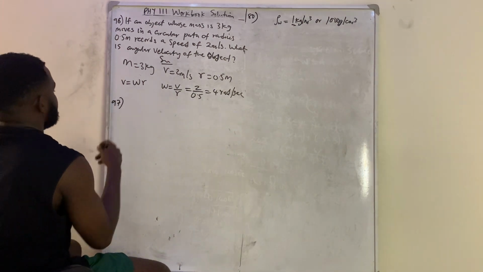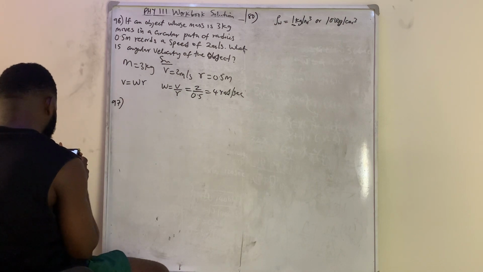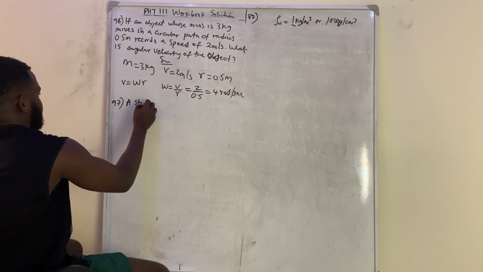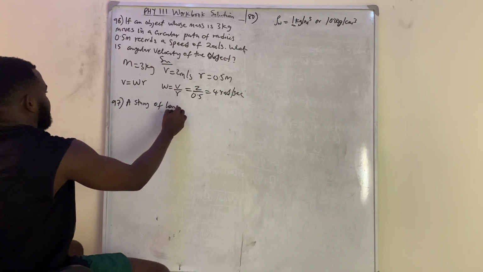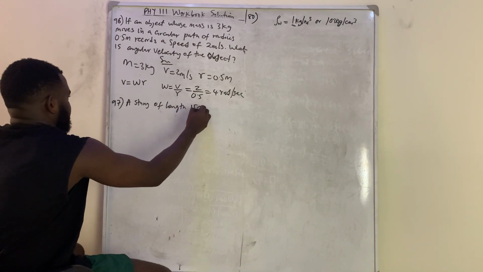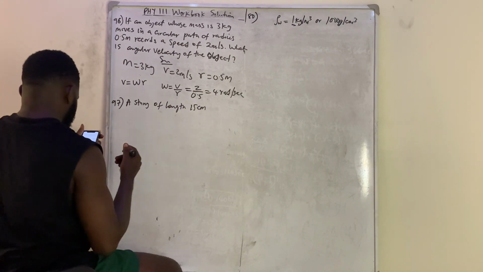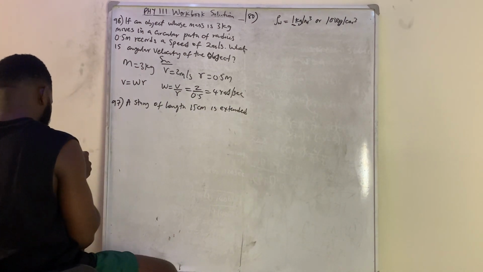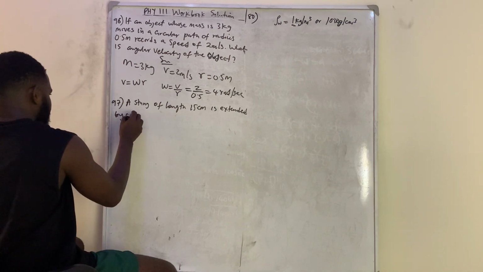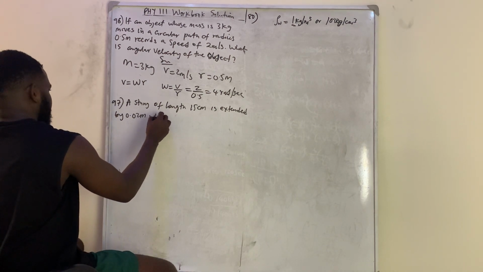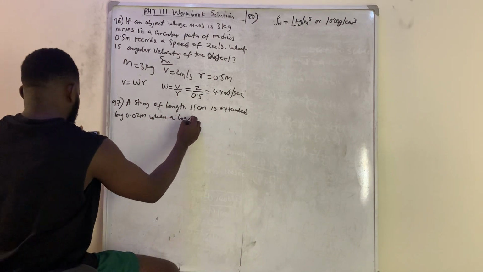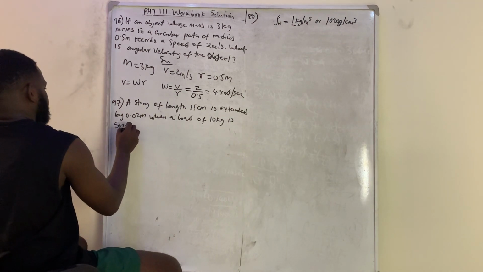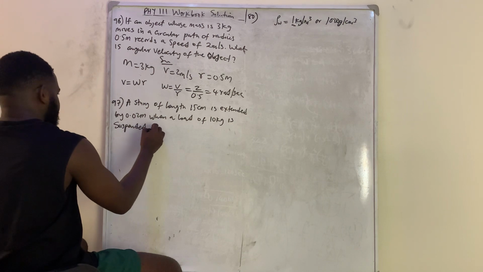Question number 97. This is very, very correct. So, question number 97 said, a string of length 15 cm is extended by 0.02 meter when a load of 10 kg is suspended at the end.